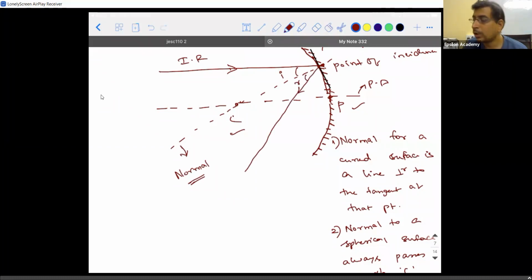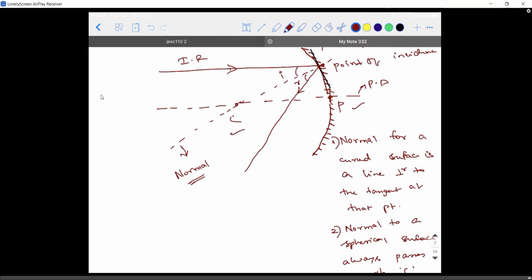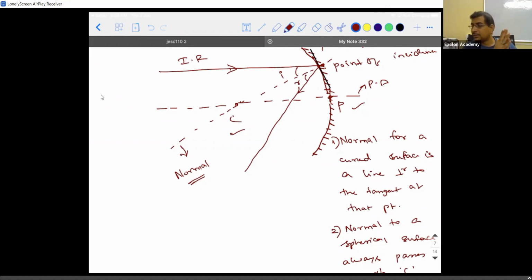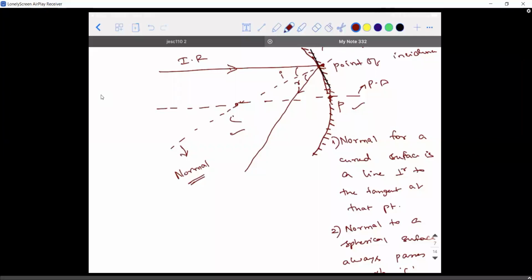What did I say for the ray which is parallel to the principal axis? Where is the object placed? At infinity. Correct? So the object is placed at infinity, and for that object we are trying to locate the image. But I told you already, if you want to locate the image of an object, how many rays are minimum? You need 4: 2 incident rays and 2 reflected rays.